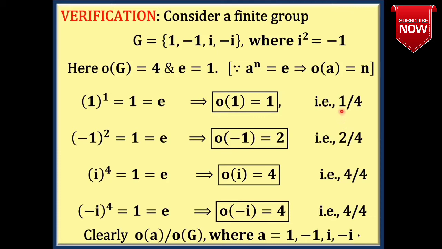Here 1 divides 4, that is, order of G is equal to 4. 1 divides 4, 2 divides 4, 4 divides 4. Clearly, order of A divides order of G, where A is equal to 1, minus 1, I, minus I.